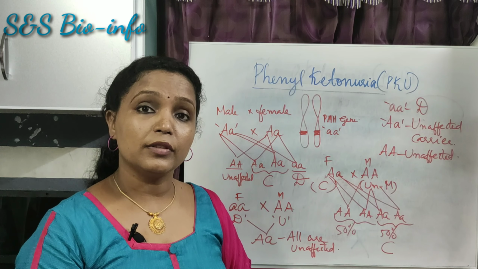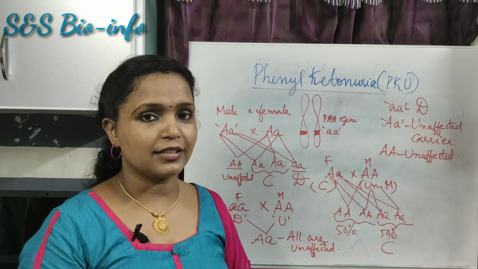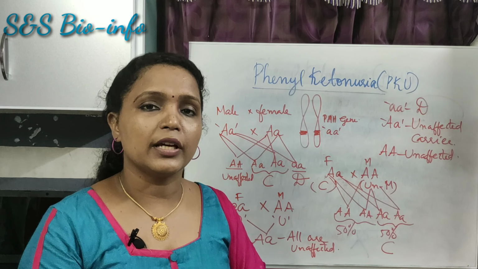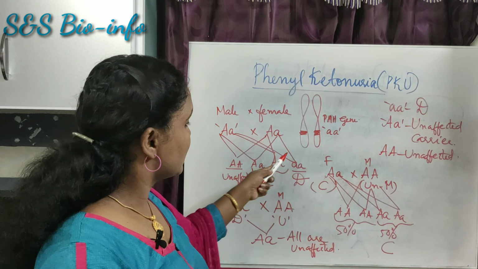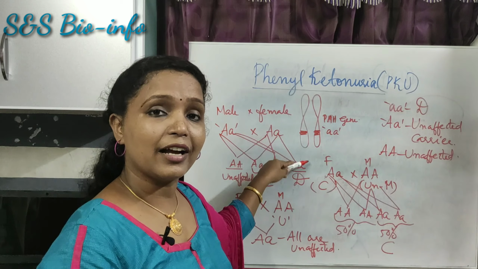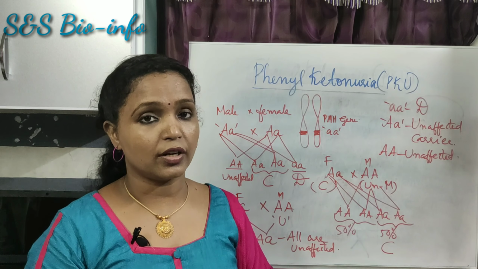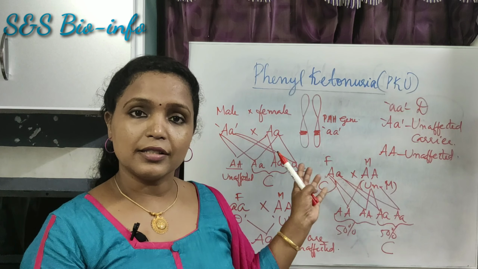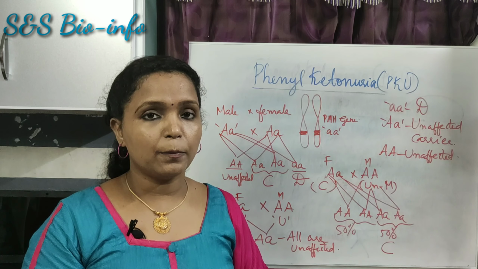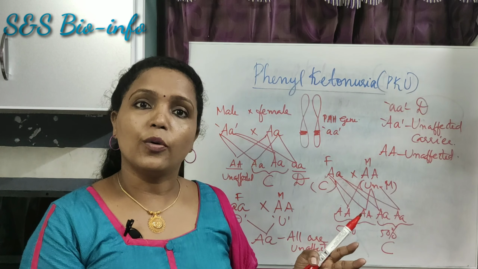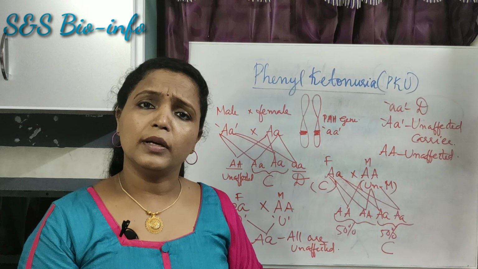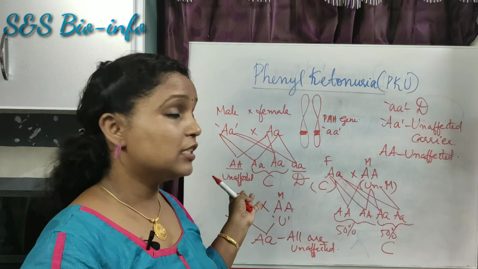What did you get from this? The carrier parents can easily contribute the recessive gene to their young ones, so that this condition leads to the production of diseased young ones in the next generation. Did you get it? So this is the way we can predict the possible genotype of the young ones according to the genotype of the parents. You can also make the pedigree based on this genotype.